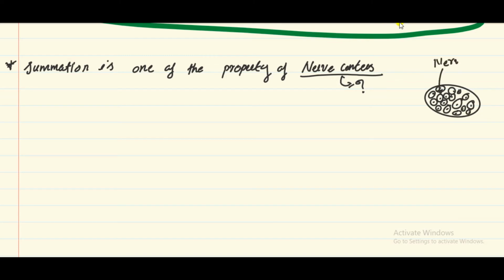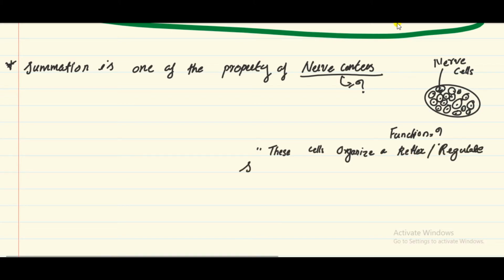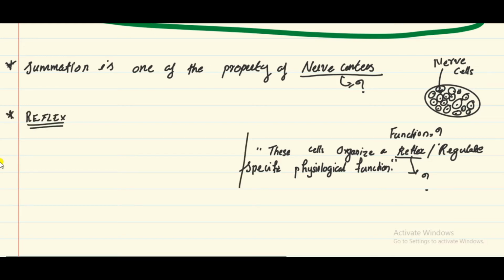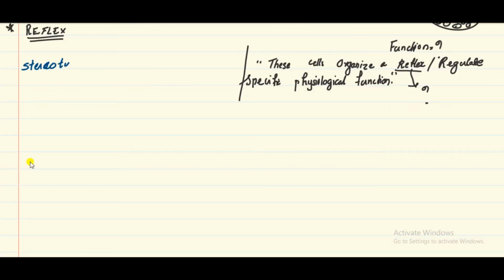I am drawing here the nerve cells. It is a collection, and its function is that these cells organize a reflex or regulate a specific physiological function. So, we can talk about reflex here. It is a stereotyped reaction to the action of external and internal stimuli, carried out within the central nervous system.